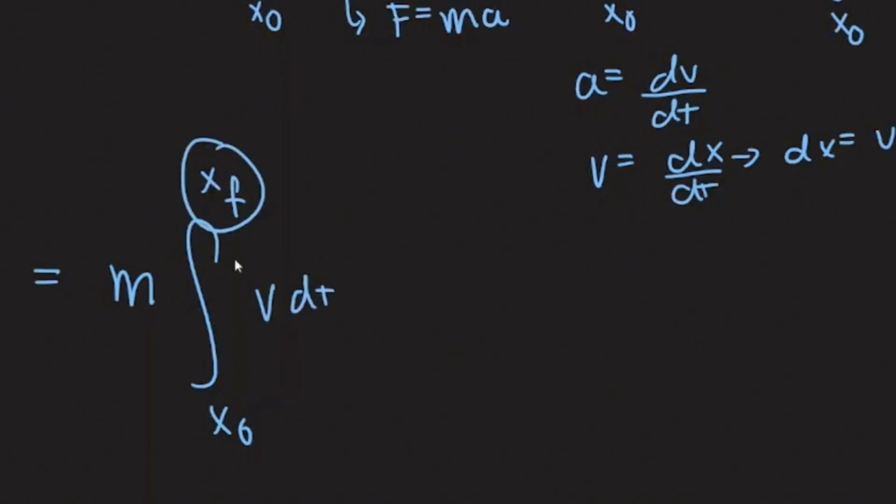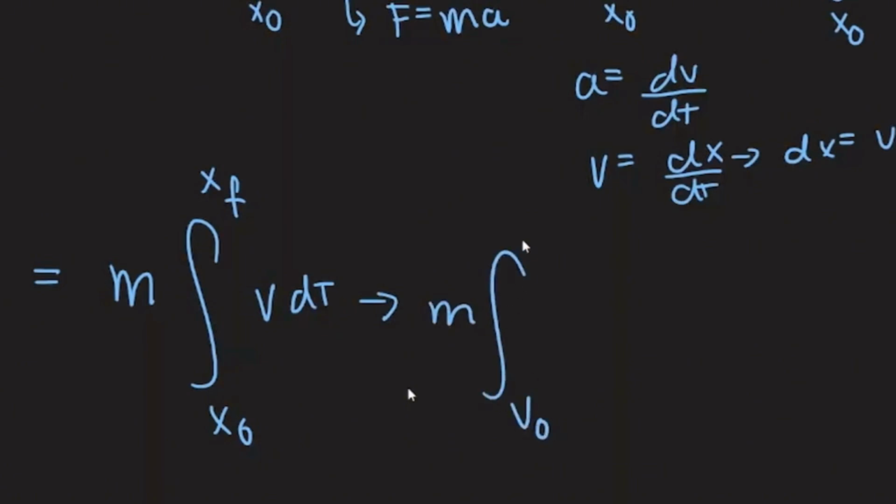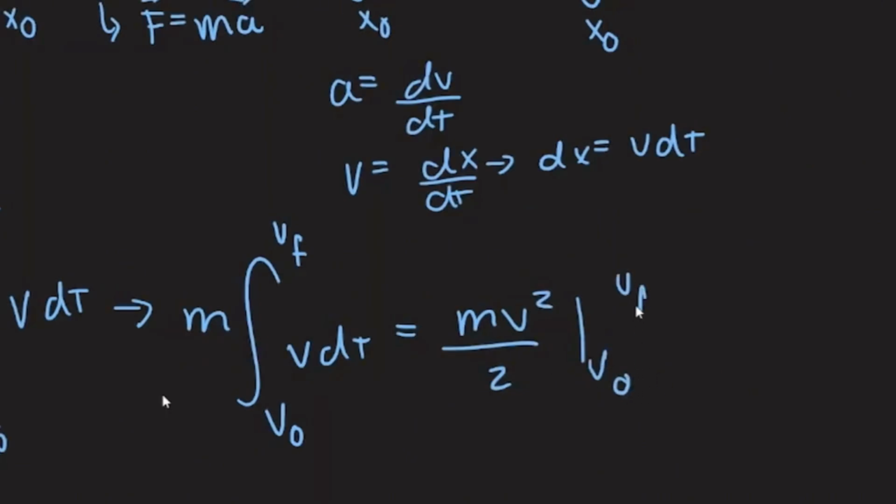We cannot rewrite an equation of velocity and plug in position. So we need to rewrite it from velocity initial to velocity final. And we're going to get that from the first equality, which was velocity equals the derivative of position over time. Then we can solve for the integral.